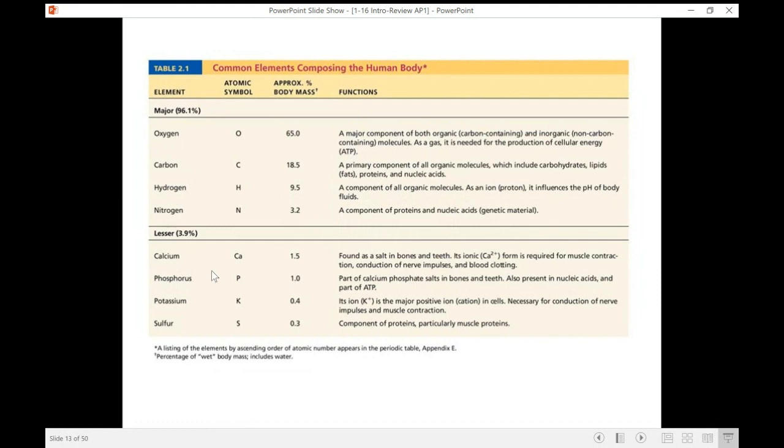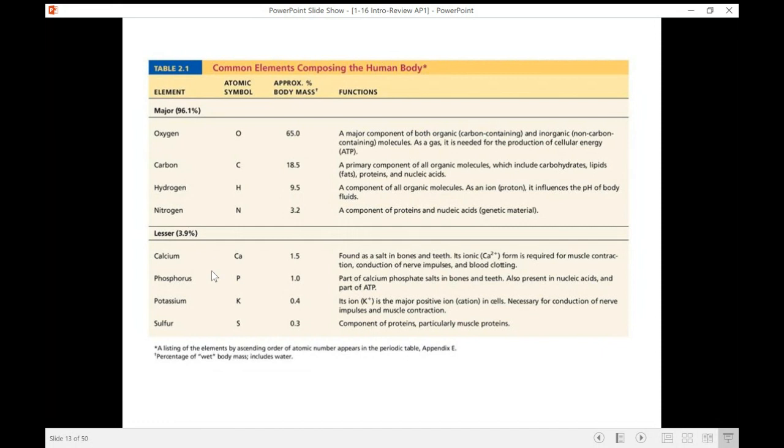We have calcium. Remember, calcium is found as a salt in our bones and our teeth. It helps to harden our bones for us. We also know that calcium is required for muscle contractions. Remember, we talked a lot about action potentials and muscle contractions, as well as the conduction of nerve impulses and blood clotting with calcium. We have phosphorus. Phosphorus is also part of bones and teeth as far as the calcium phosphate salts, helps us to keep the hardness to our bones. It's present within our nucleic acids and is part of our ATP.